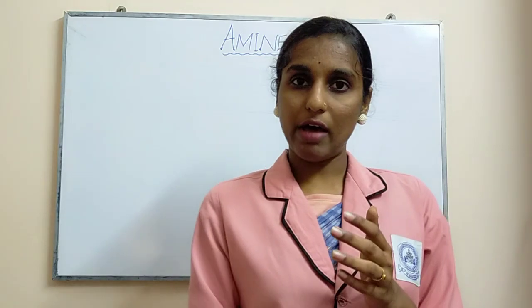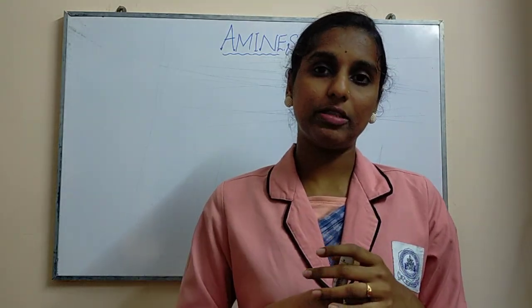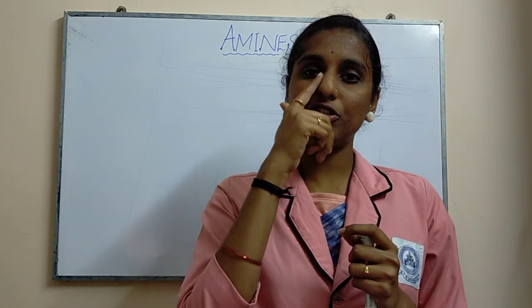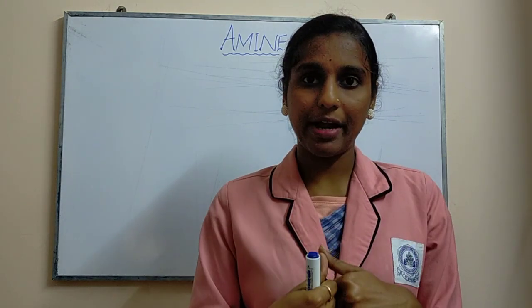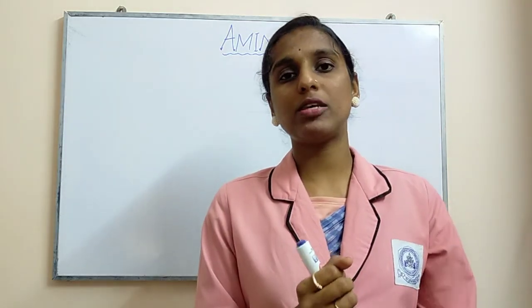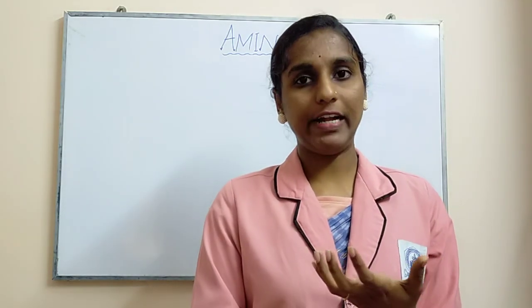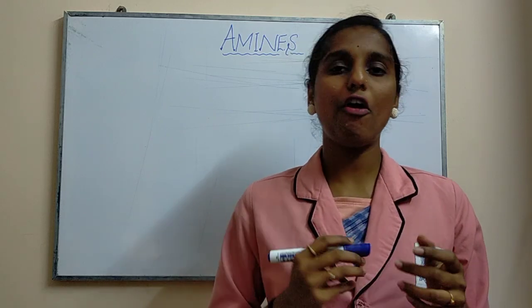And the last one you have learned is the Hofmann bromamide degradation method. Bromamide is nothing but you are going to use an amide group. Then you will be adding bromine in the presence of a base, so that you will get the same thing, amine production will take place there also. So these are the preparation methods of amine.